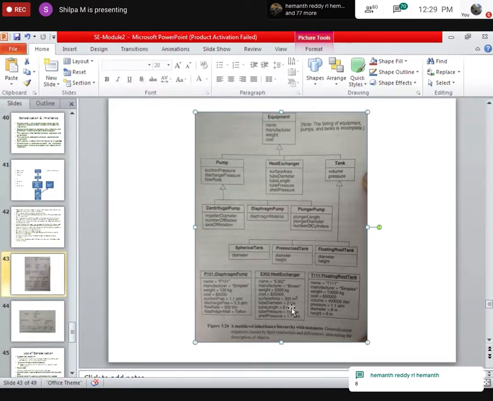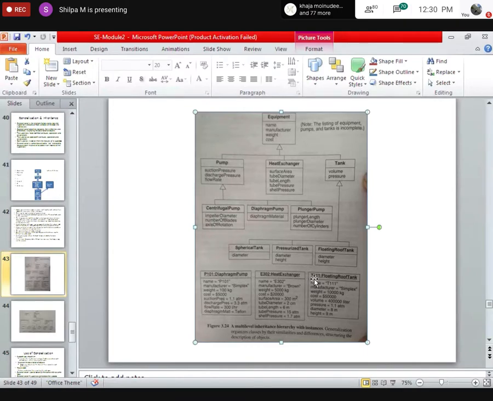See the object here. I have an object called T11, one object which is a floating roof tank. The name is T11, which it gets from equipment. Then it has manufacturer, Simplex Tanks. Where did it get 8 properties? It has only two, diameter and height, no, students.